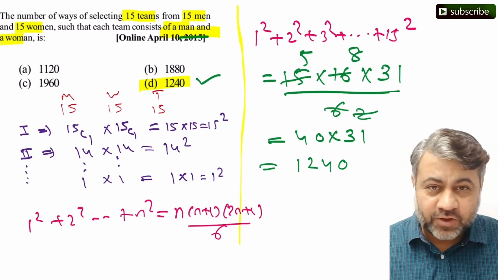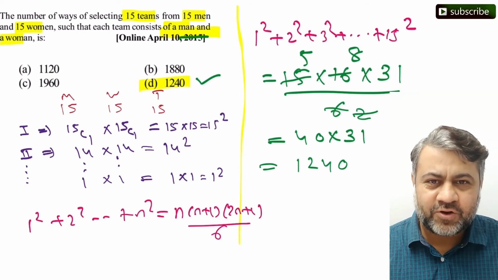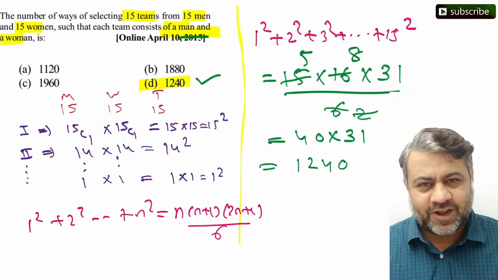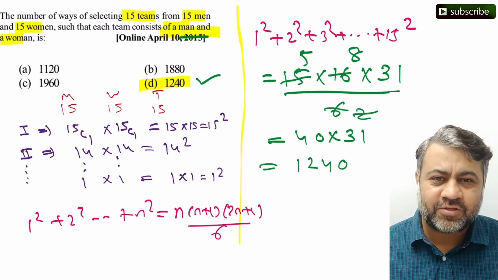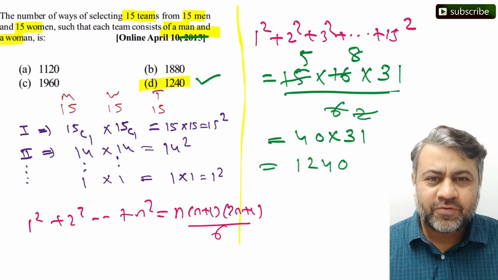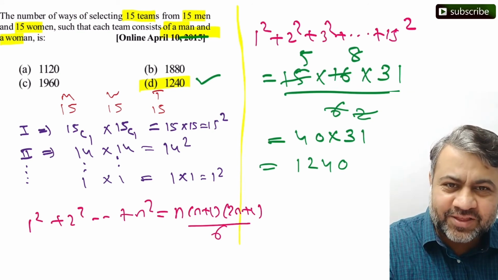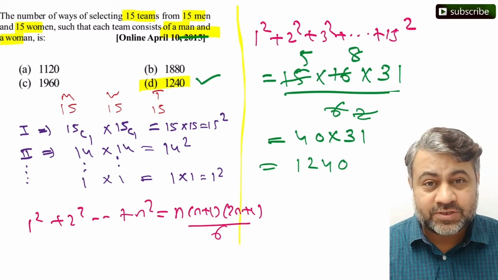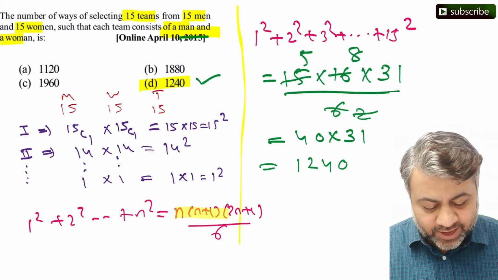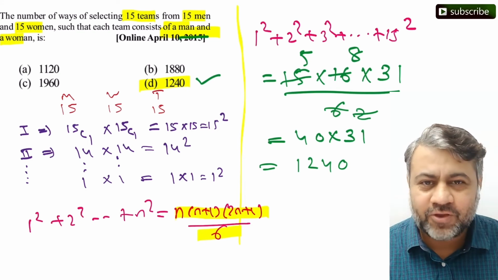So first time 15 options थे, 15 men थे, 15 women थे, 15 into 15, 15 square. Second time पे 14 into 14, 14 square. Third time पे 13 into 13, 13 square. So on 15 square, 14 square, 13 square, 12 square so on up to add करते गए. सीरीज का फॉर्मूला यूज कर दिया. सम ऑफ द फर्स्ट n स्क्वायर नेचुरल नंबर का फॉर्मूला था n(n+1)(2n+1)/6. फॉर्मूला अप्लाई किया, we got the answer very quickly.